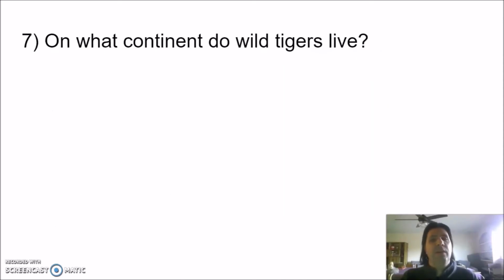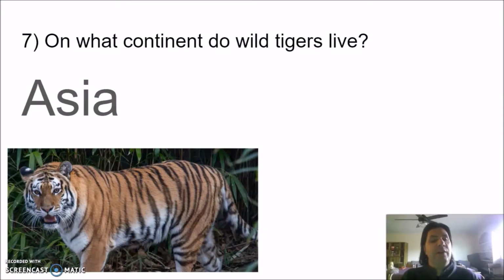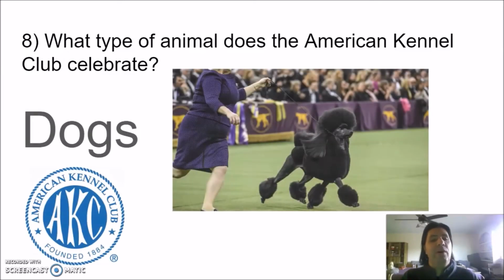Number 7. On what continent do wild tigers live? The answer is not Africa, it's Asia. Tigers can be found in India, Bangladesh, Russia, Thailand, but nowhere near Africa. Number 8. What type of animal does the American Kennel Club celebrate? The answer, it's a popular one, the dog. The AKC runs the Westminster Kennel Club show amongst many other dog shows that happen every year.